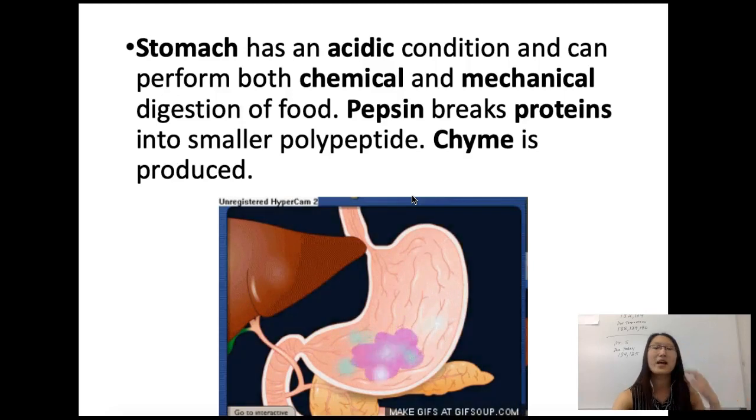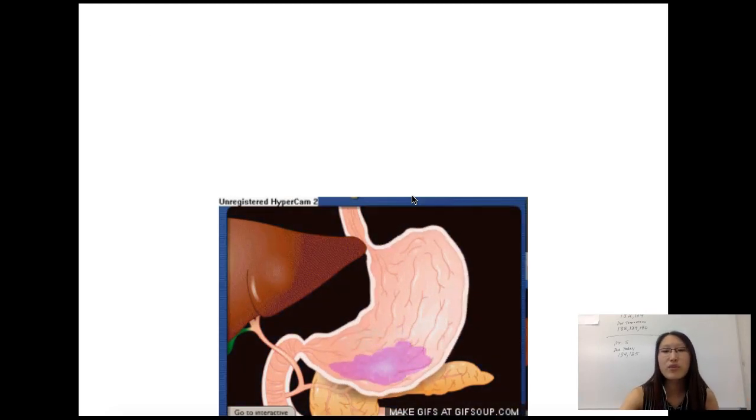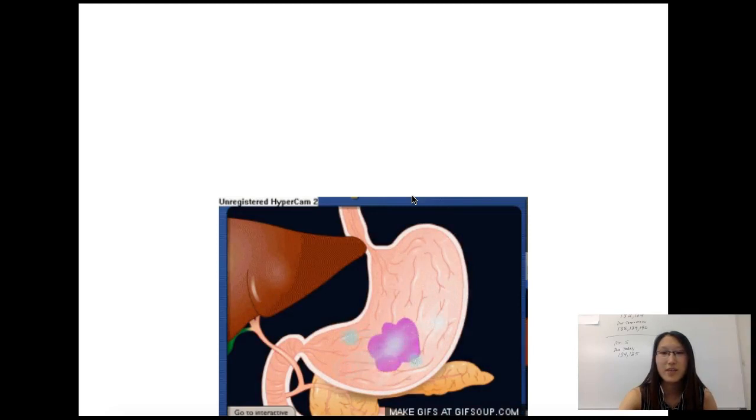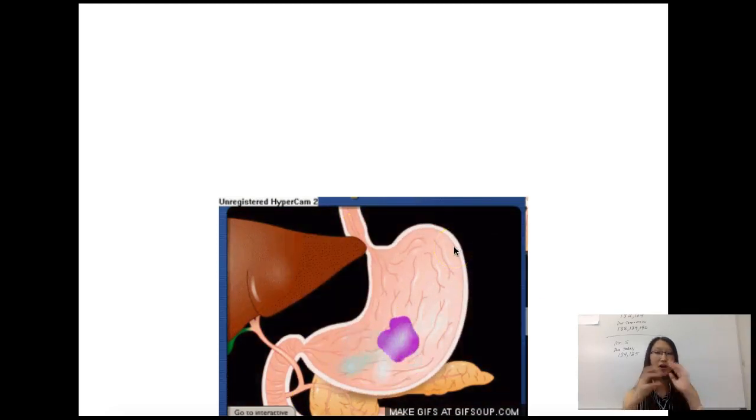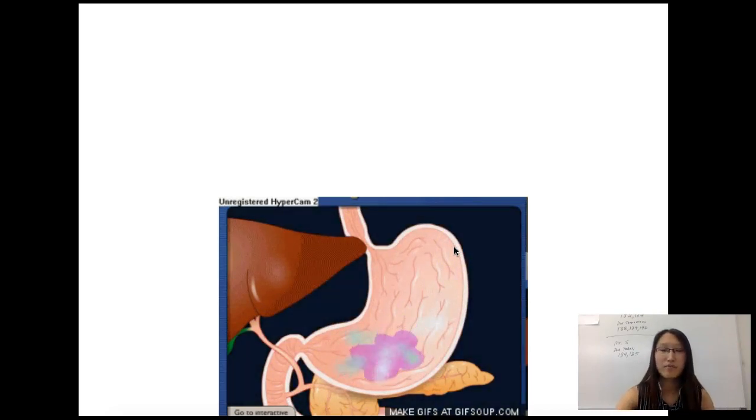The next one is your stomach. Your stomach does both chemical digestion and mechanical digestion. What you see right here, those are chemical digestion, and then this grinding of the stomach is the mechanical digestion.